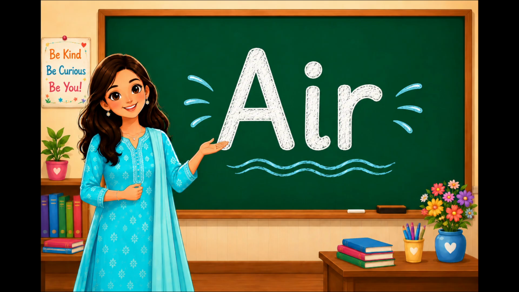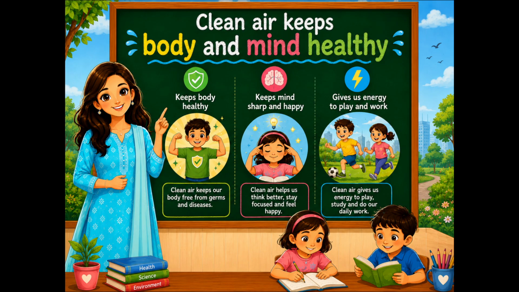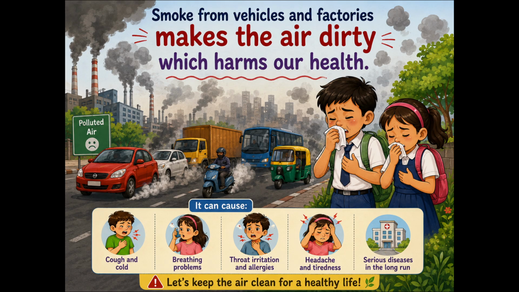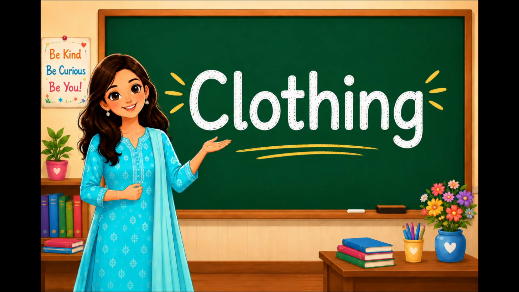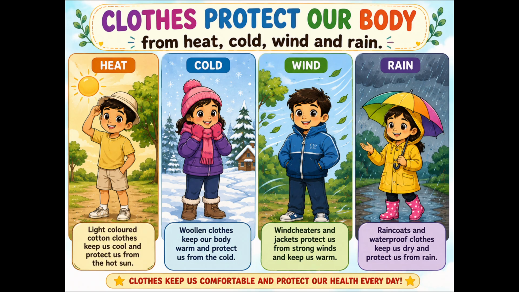Air. Clean air keeps our body and mind healthy, makes our lungs strong, and gives us energy to play and work. But the smoke from vehicles and factories makes the air dirty, that is polluted, which harms our health. Clothing. Clothes protect our bodies from heat, cold, wind, and rain. We wear different kinds of clothes depending on the weather outside.